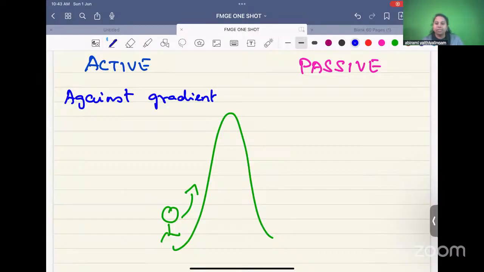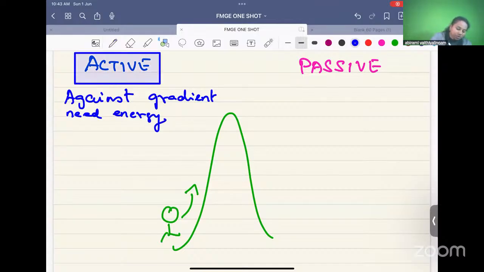Do you need energy for this? Yes, you need energy. And you have to climb actively. This is called active transport. What is Siddhi's primary source of energy? Your own ATP. If you break your own ATP and get your own primary source of energy, that is primary active transport. So all ATPases, they are primary active transport. Sodium potassium ATPase, the calcium ATPase, hydrogen potassium proton pump. Anywhere there is ATP broken, ATPases are primary active transport.